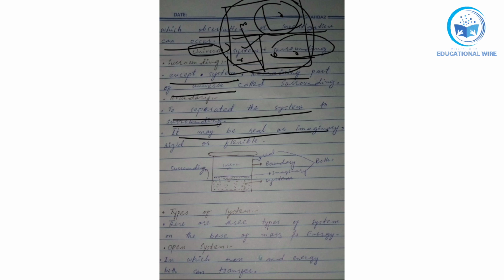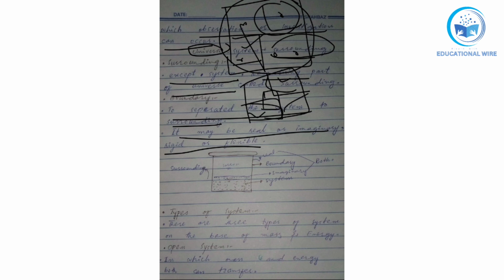The boundary may be real or imaginary, rigid or flexible. It does not depend on whether it's real or imaginary. Like in a planned college, we say this portion is for playing, this portion is for assembly. We imagine that this boundary is for assembly, this boundary is for sports, this boundary is for the admin office. But in reality it does not exist.